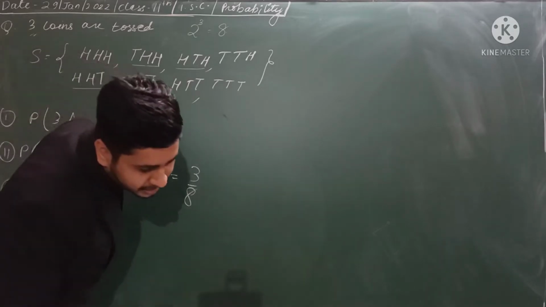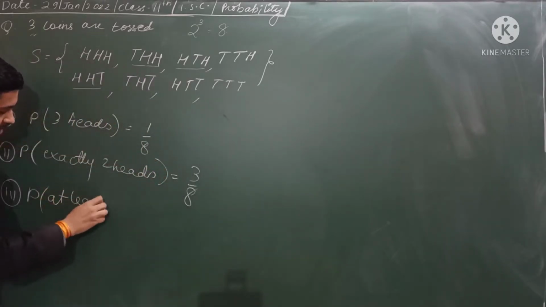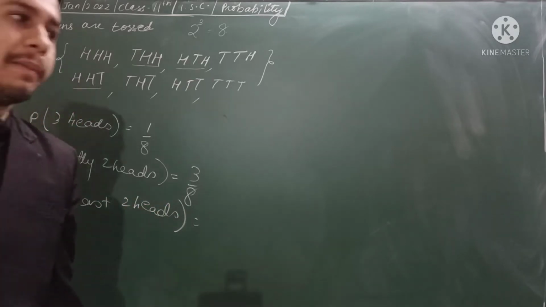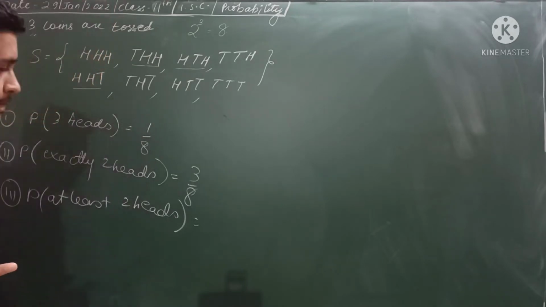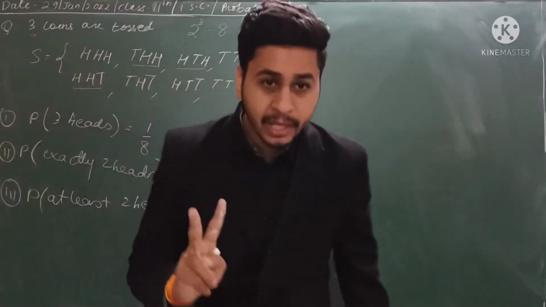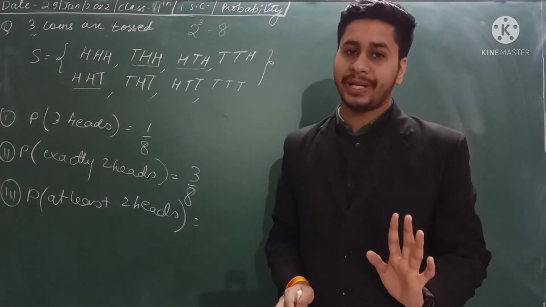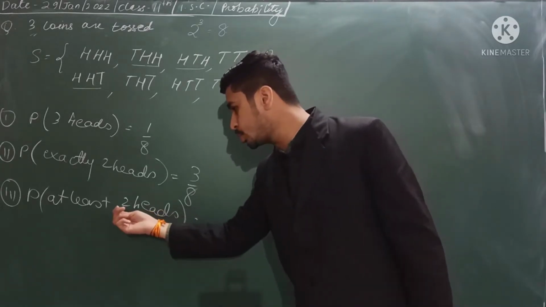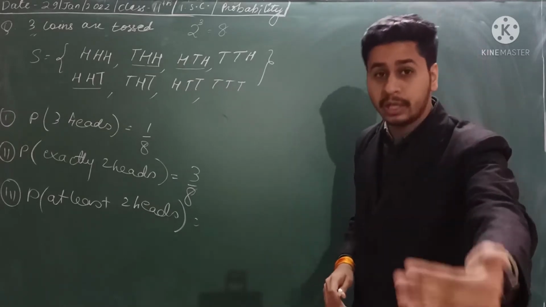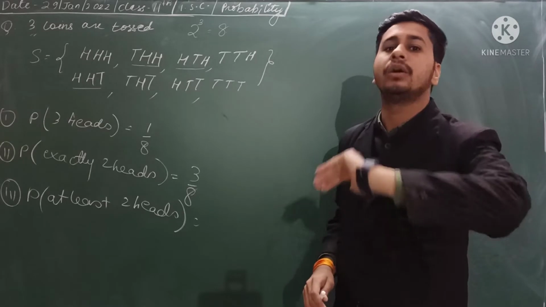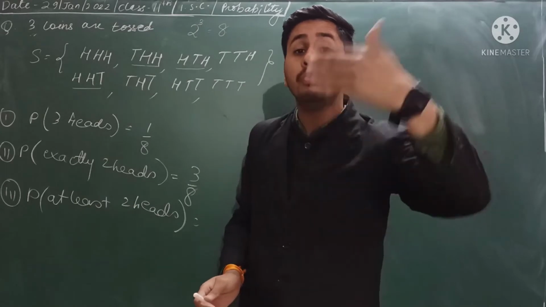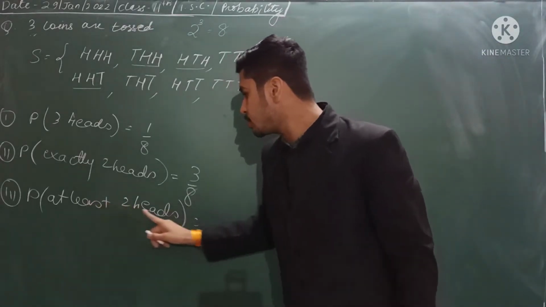Then what will be the probability of at least 2 heads? Now try to understand the meaning of the at least case. Whenever you come across the word at least, understand it in such a way that at least 2 should be there. If 3 are there, then also it is acceptable. If they say at least 2 heads, then you have to see 2 heads, as well as move further. You will go for 3 heads. If you are tossing it 4 times, 5 times, 6 times, then you have to move further forward. So at least 2 heads.